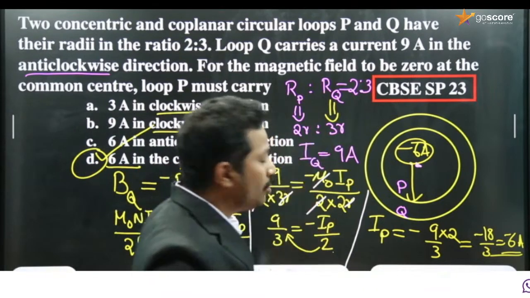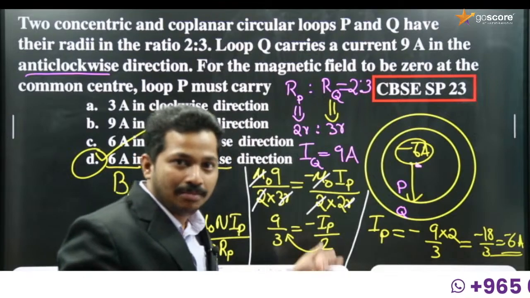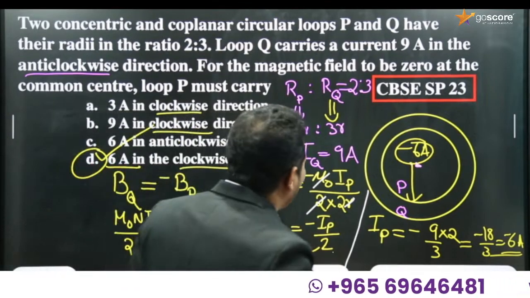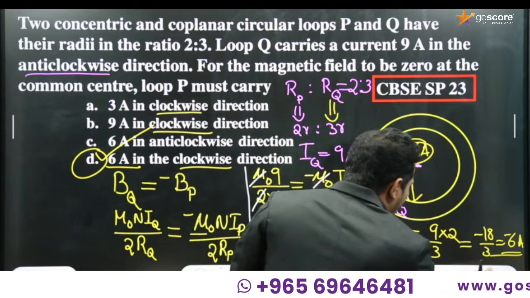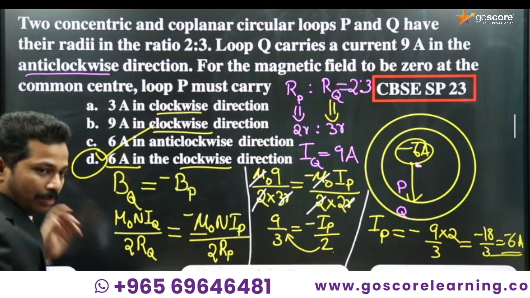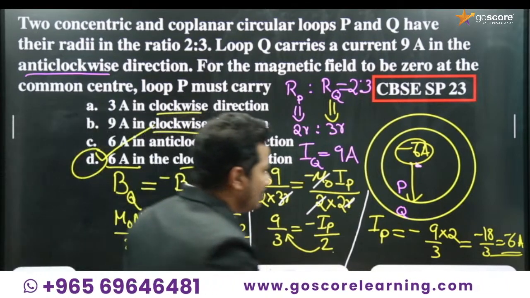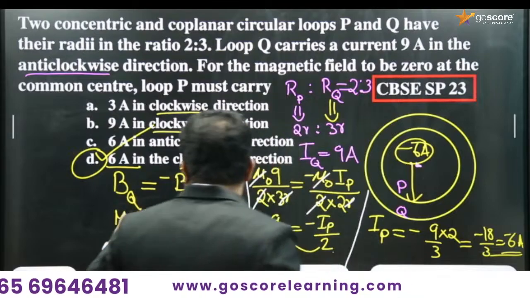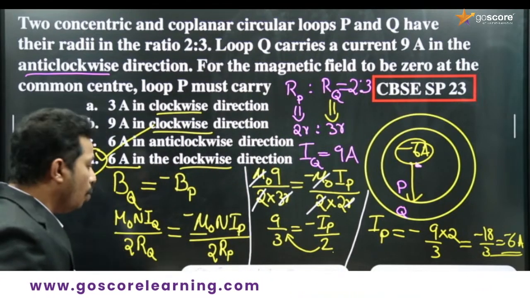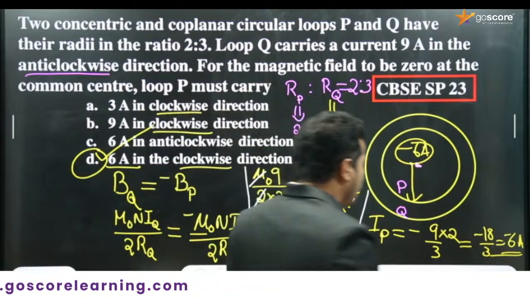Okay, so this is actually a 1 mark question, and how much time have we spent to solve it? Each 1 mark is an important mark in your exam, so be careful. We took lots of time because I explained it. You can solve it easily, right? If you have the equation, magnetic field at the center is equal to mu 0 Ni by 2R, you can simply solve it.